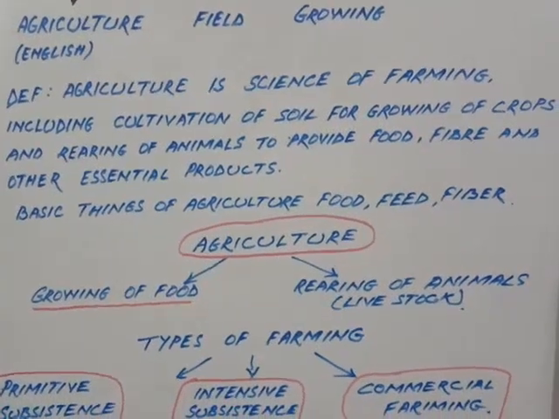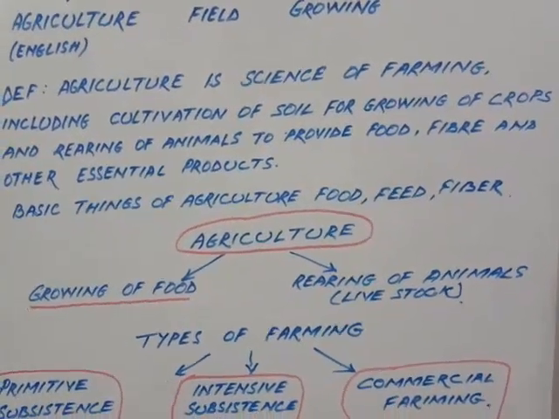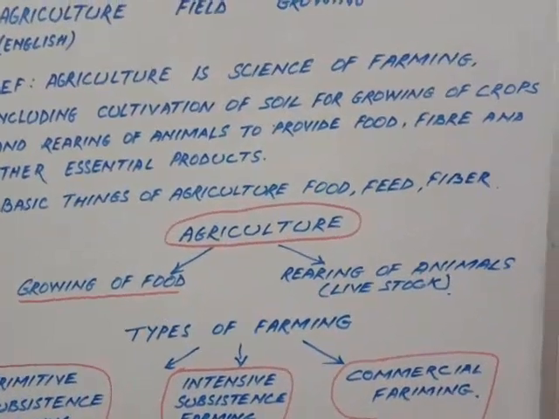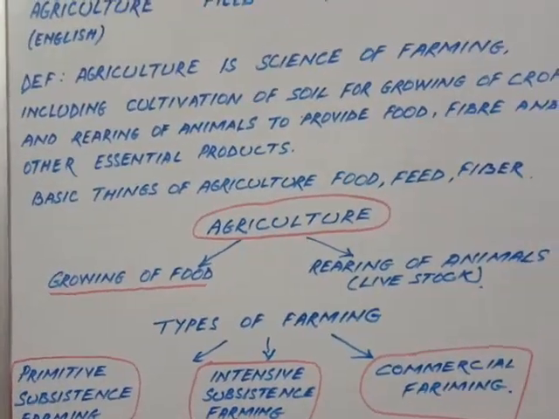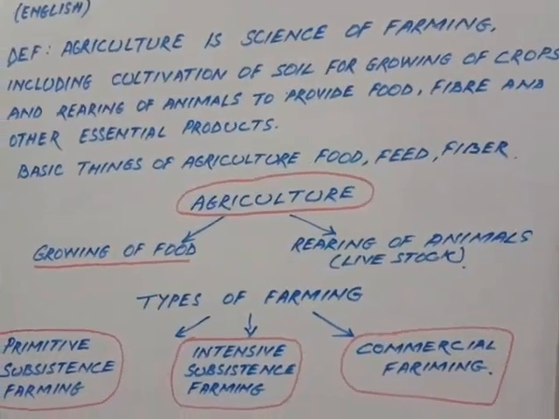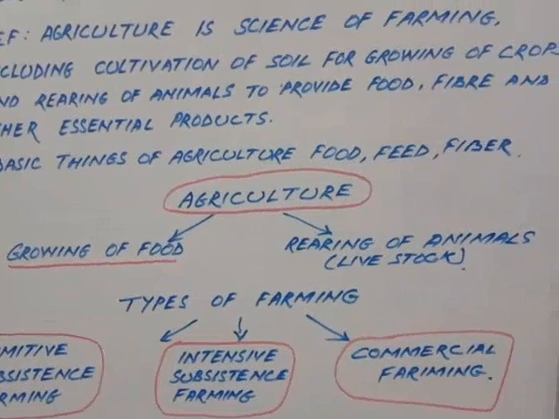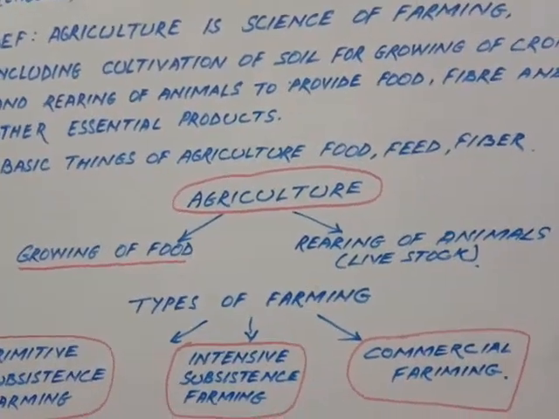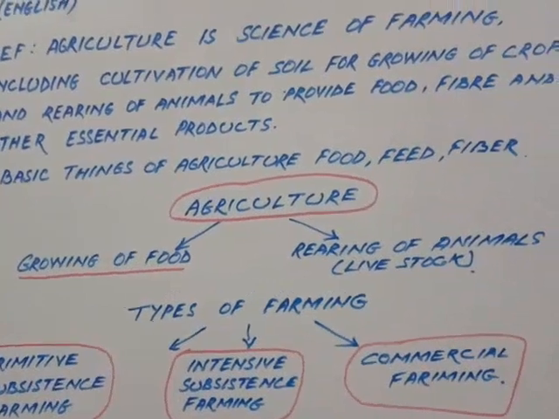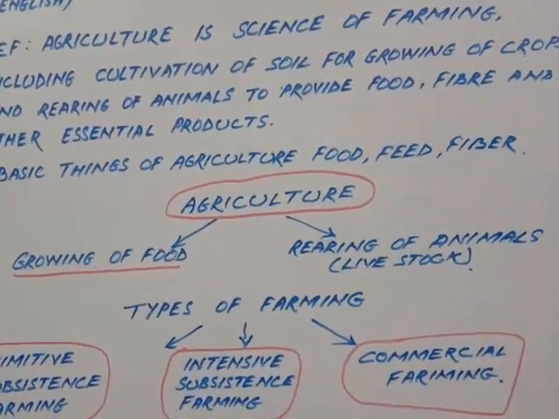The basic things of agriculture are food, feed and fiber. Now when I say food, crops include rice, wheat, pulses, millets, tea, coffee, everything. Then we have feed. Feed is the food crops for animals.